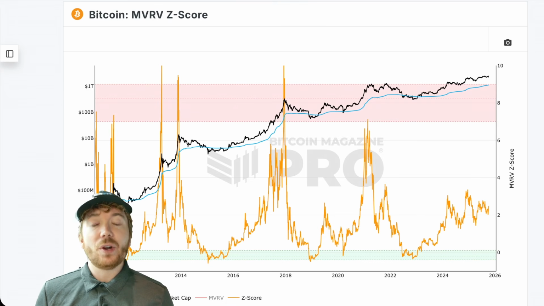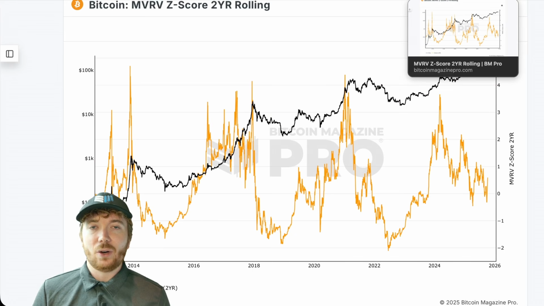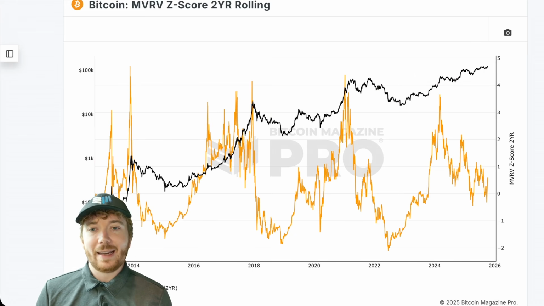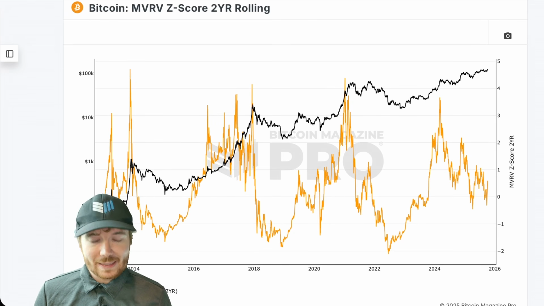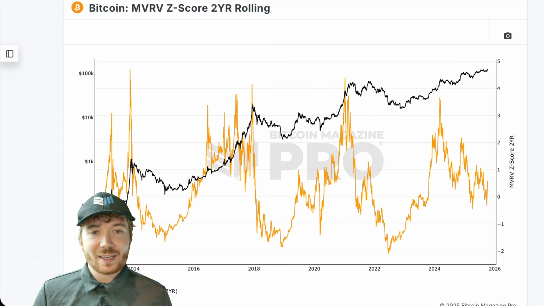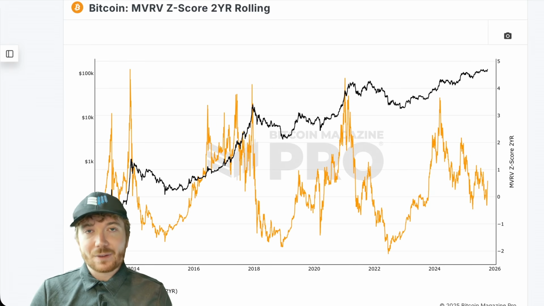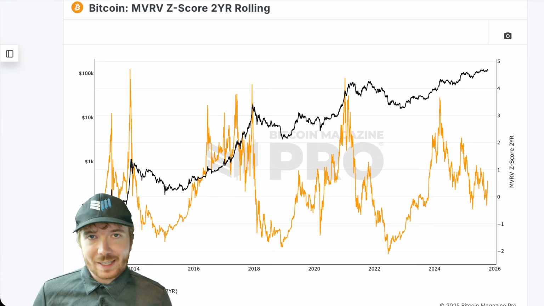Volatility is diminishing. We're not going to have as huge unrealized returns for investors. And potentially now that we're seeing the institutional influence and lots of buyers who may never sell Bitcoin, again, that changes the supply and demand economics of the network. So the MVRV Z-score better accounts for this. And what we can see is looking at the previous cycle, we didn't have this diminishing peak. We're actually seeing very consistent peaks throughout the entire history of Bitcoin when accounting for almost this half cycle basis of rolling data. So I wanted to take some influence from this.